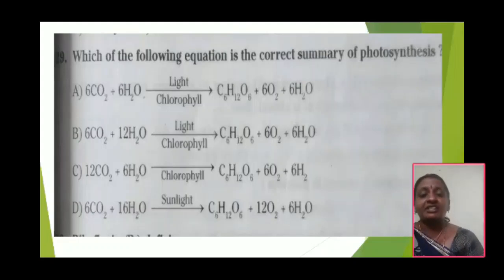Which of the following equations is correct? What is that? First, 6CO2 plus 6H2O, in the presence of light and chlorophyll, gives C6H12O6 plus 6O2 plus 6H2O. This is the correct equation of photosynthesis. And the second equation, 12H2O, is not correct, and option C is not correct, and D also is not. Which of the following equations is the correct summary of photosynthesis? First one is correct. Thank you for this.